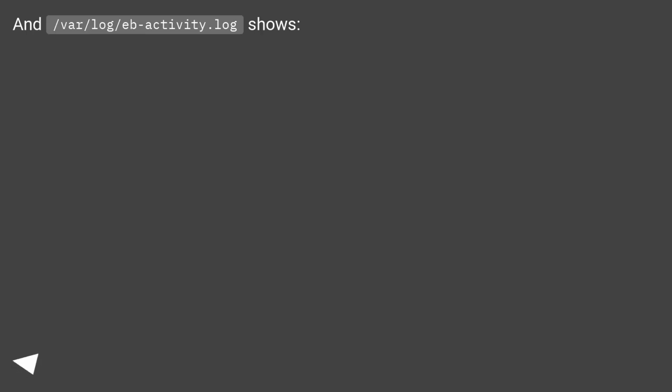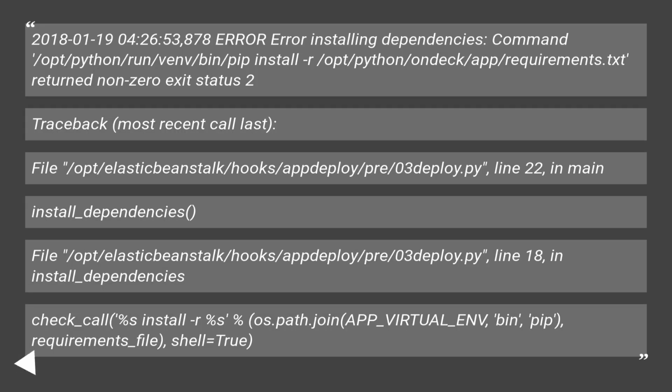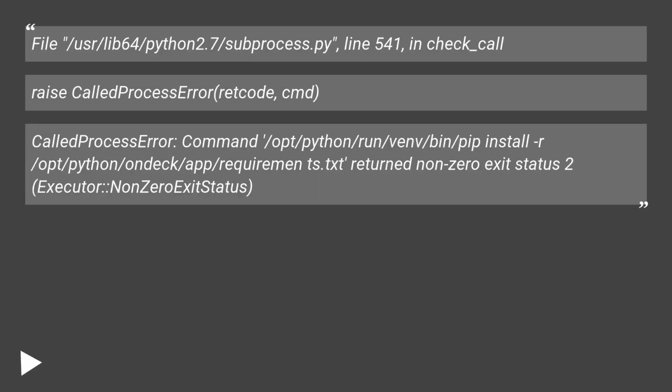And /var/log/eb-activity.log shows the same error at line 541 in check_call, CalledProcessError: command install -r requirements.txt returned non-zero exit status 2, with an executor non-zero exit status.